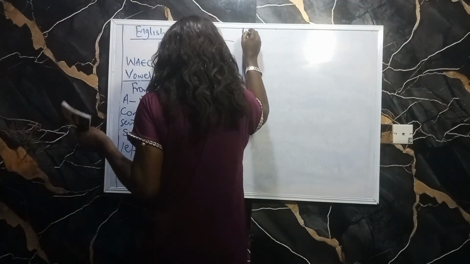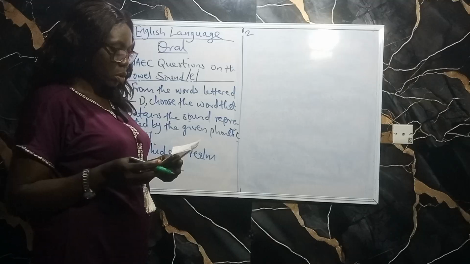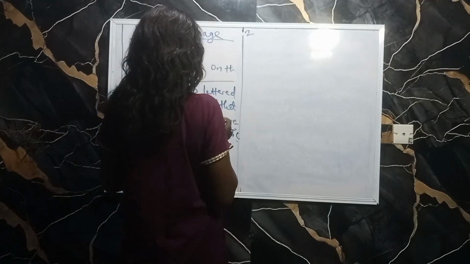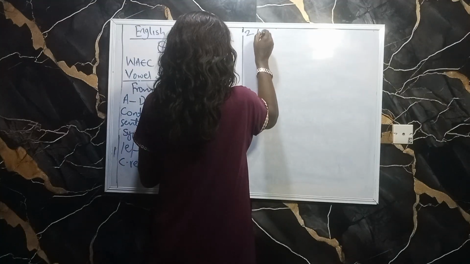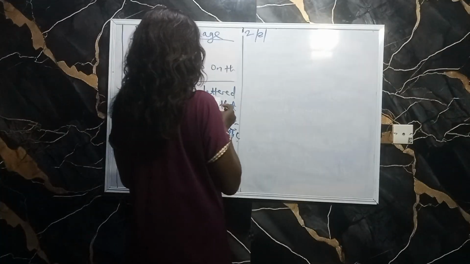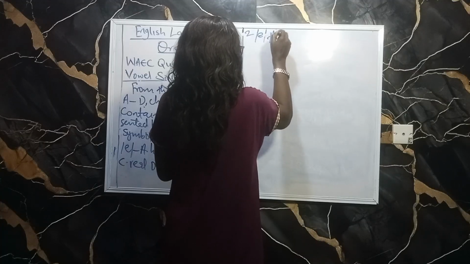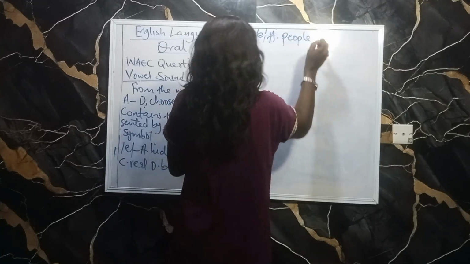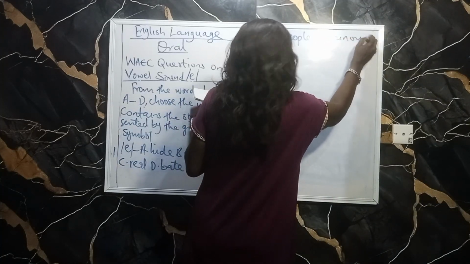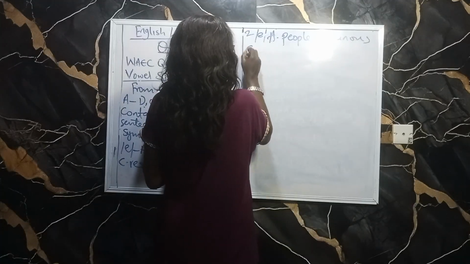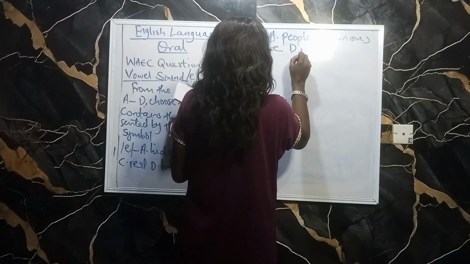Then two, we have A, people. B, henius. C, you. And D, jeopardy.